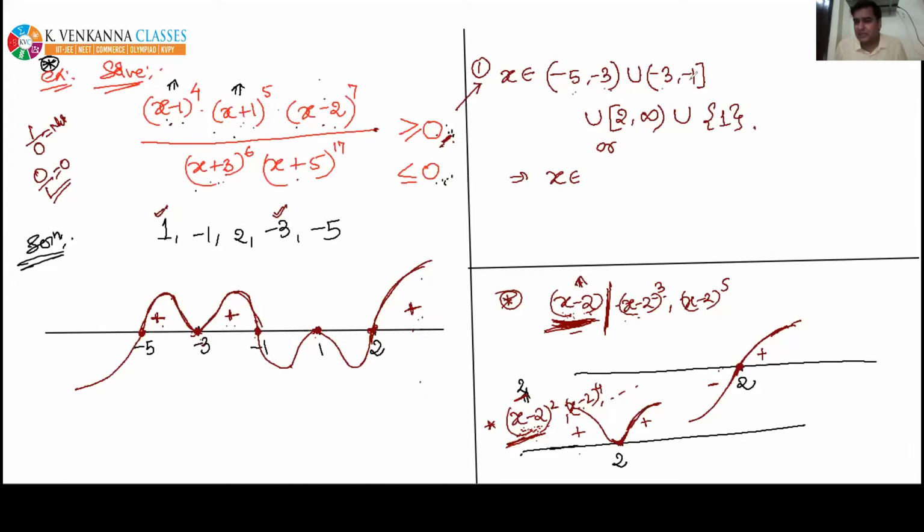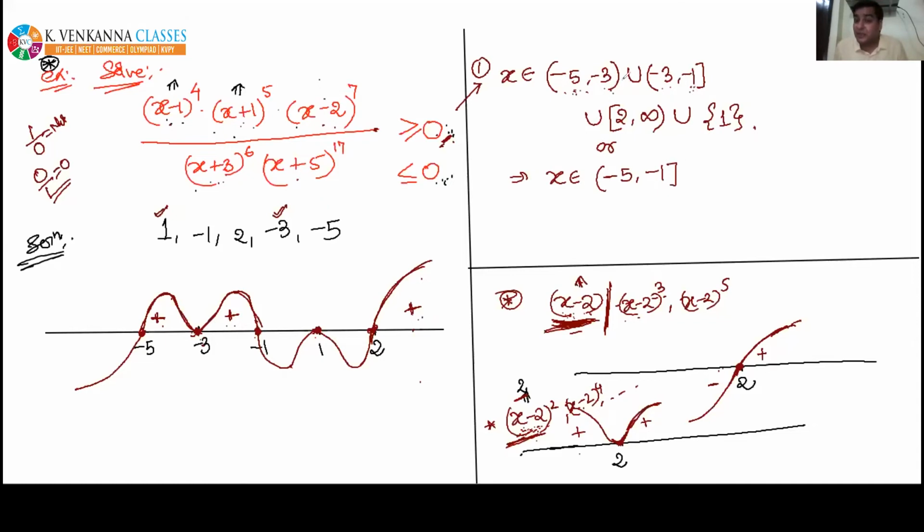-5 to -3, -3 to -1. So I can combine this. I can say I am taking all values of x from -5 to -1, -5 to -3, -3 to -1. So I'm taking all values of x from -5 to -1. So I can combine these two intervals from -5 to -1. Open at -5, closed at -1.